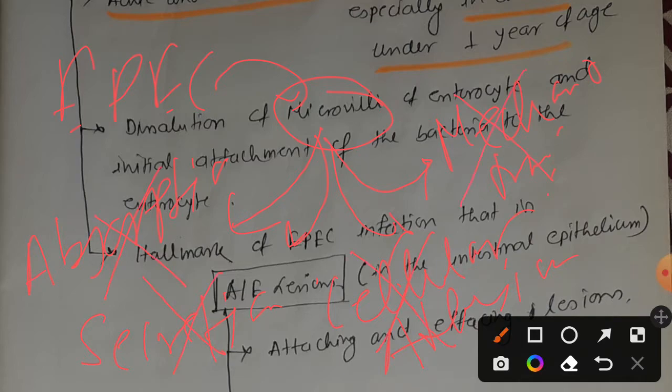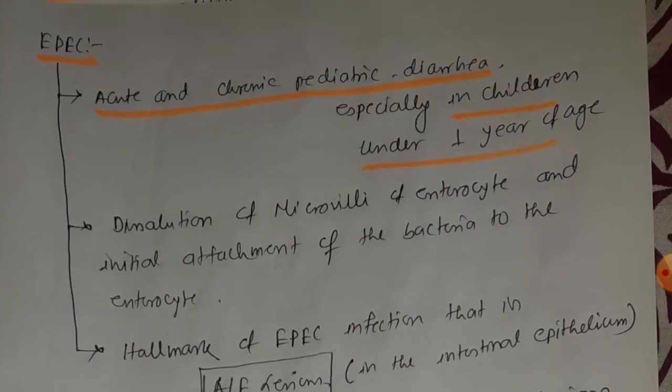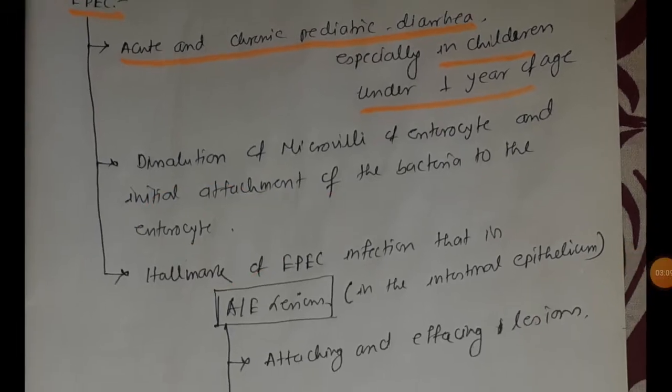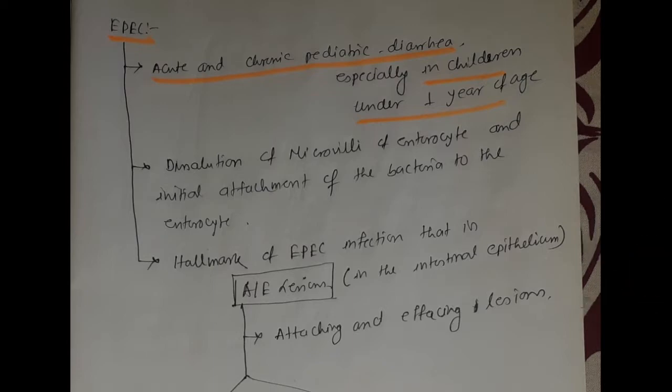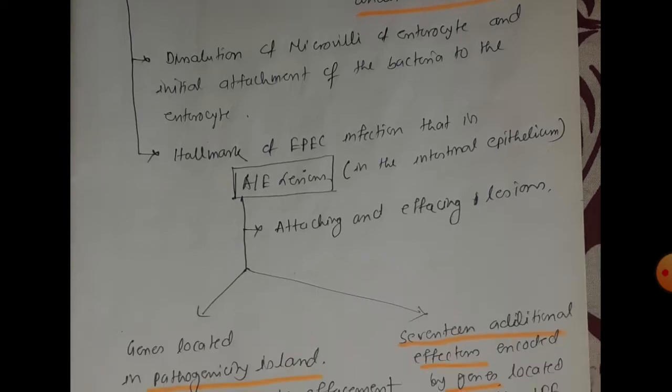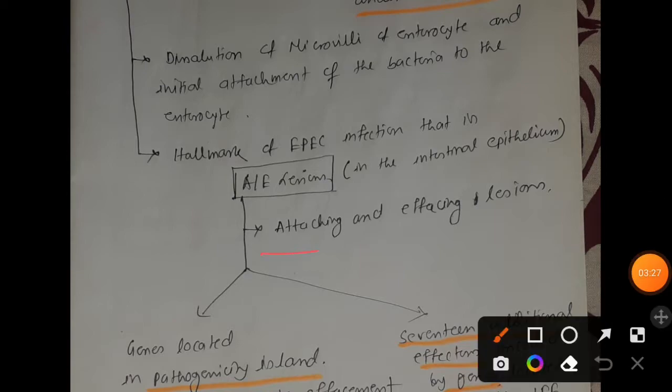As EPEC causes dissolution of this microvilli, it is obvious that these 4 functions will be hampered, right? So that is how they facilitate pediatric diarrhea, and also they facilitate initial attachment of the bacteria to the enterocyte. But the main hallmark of EPEC infection is this A/E lesion, which usually occurs in the intestinal epithelium. The full form of A/E lesion is attaching and effacing lesion. It is the hallmark of EPEC infection, occurring in the intestinal epithelial cell.